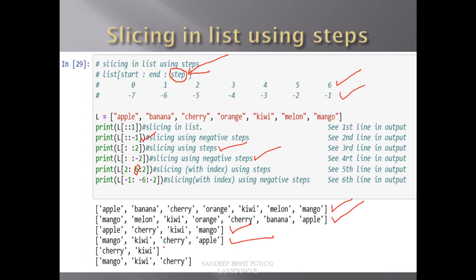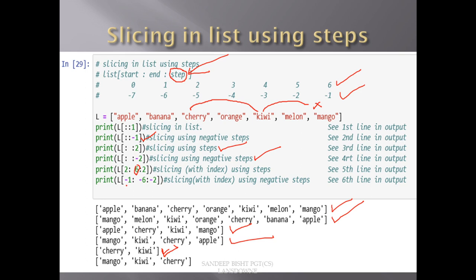We will get cherry and kiwi only, because from here we are printing, so 2, then 4, but it cannot include 6 because 6 is not included. So only cherry and kiwi will get printed, and you can see the output window shows cherry and kiwi.